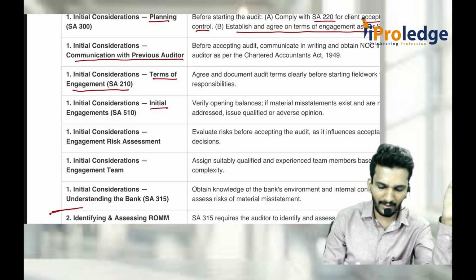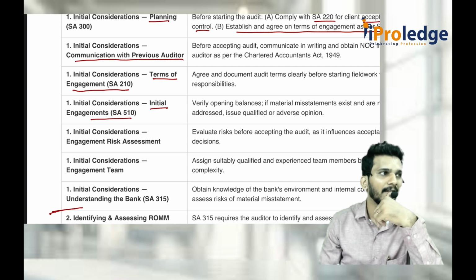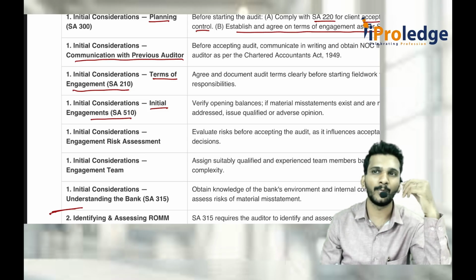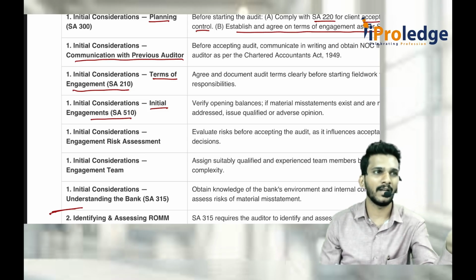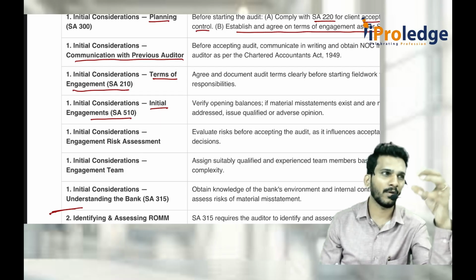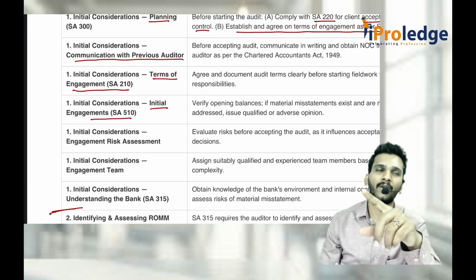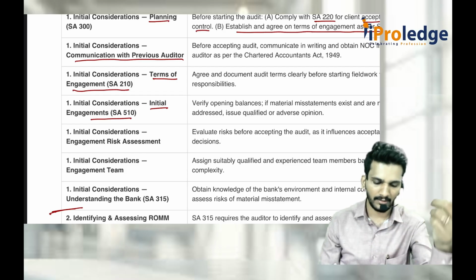And you should even consider SA 510. What is 510? Opening balances. Initial audit engagement. If you are the first time auditor for the bank, try to check whether last year closing balances have been correctly brought forward in the current year or not. Is there any material misstatement? If there is any inconsistency in the accounting policies or not, if not, then check it.